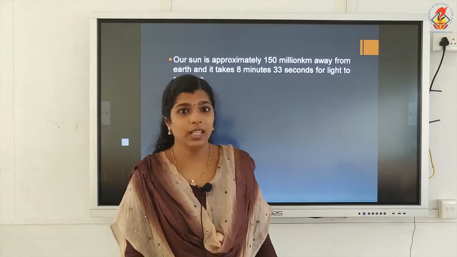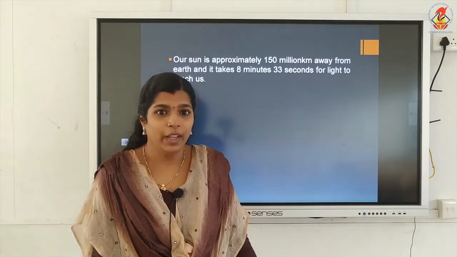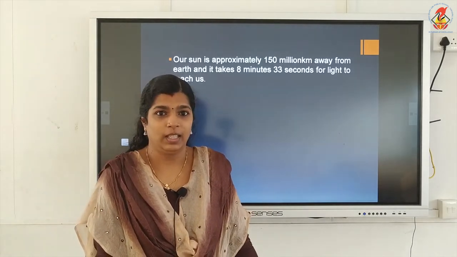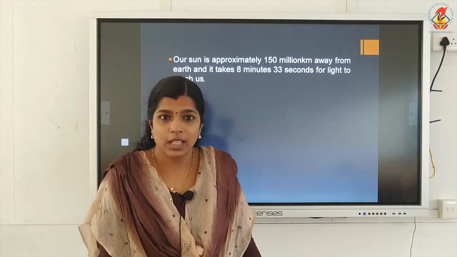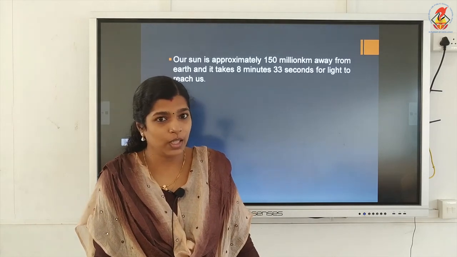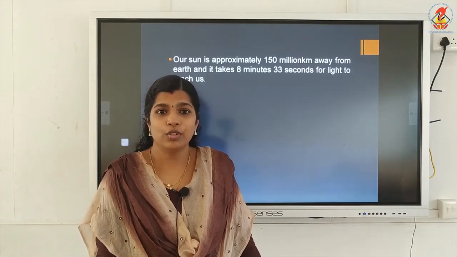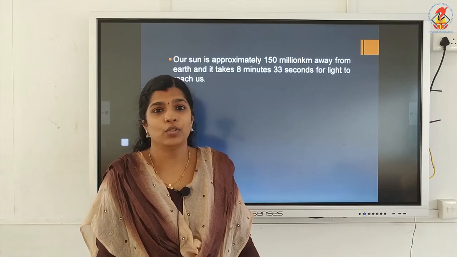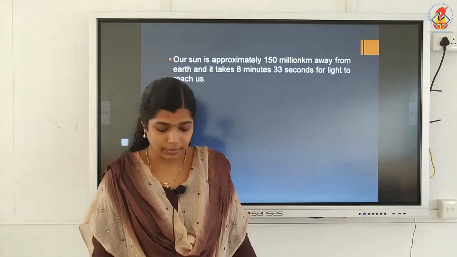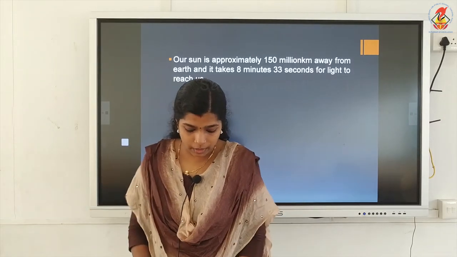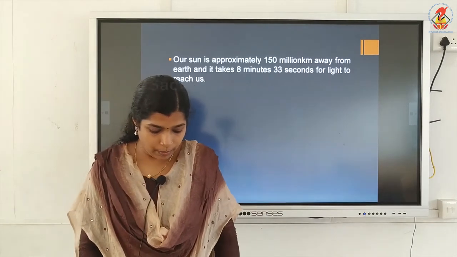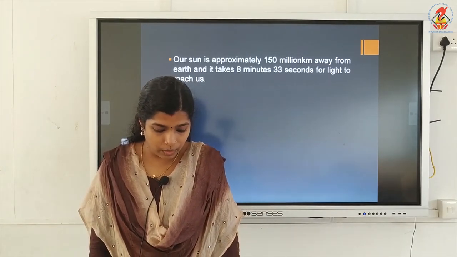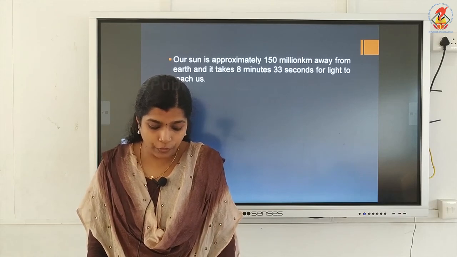Okay. So, light is a form of energy that helps us to see things. Luminous objects are there, non-luminous objects are there, natural source of light is there and artificial source of light is there. Now, you have to mark it in your textbook, in the 3rd, 4th and 5th paragraph.